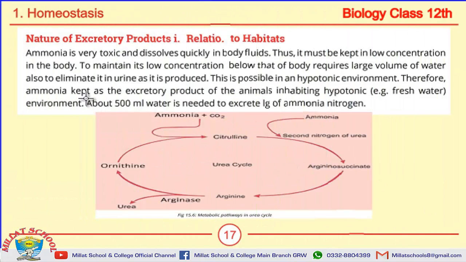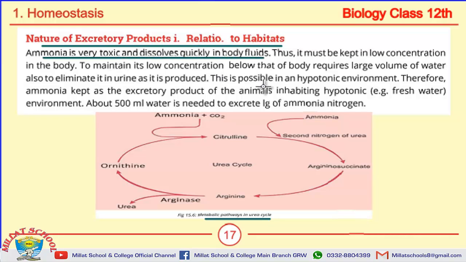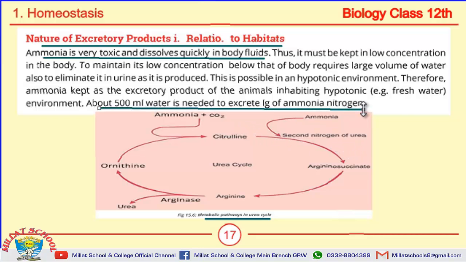The next topic is nature of excretory products, that is relation to habitats. First of all, this is the urea cycle, and it is very important short question. Draw the urea cycle, then you have to draw this diagram. Moving towards the MCQs. Ammonia is very toxic and dissolves quickly in body fluids. This is the first MCQ on this page. About 500 ml water is needed to excrete 1 gram of ammonia nitrogen. It is also very important MCQ.